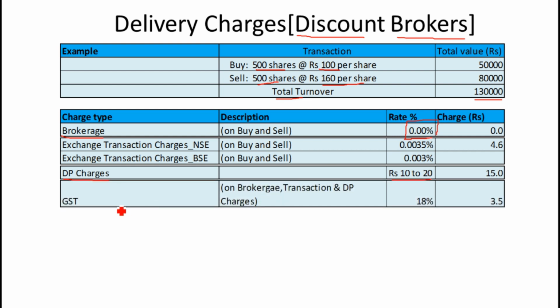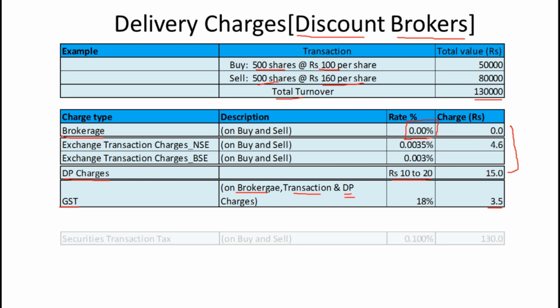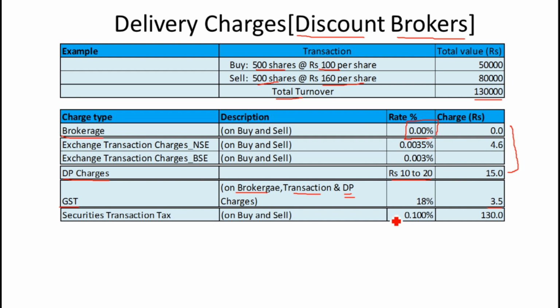Now come to GST. GST is levied on brokerage plus exchange transaction charge plus DP charge. So 18% would be charged on 0 plus 4.6 plus 15 rupees. It would come to 3.5 rupees. Now come to security transaction tax. It is a bit more than intraday. The charge would be 0.1% on turnover. So it would be 130 rupees.